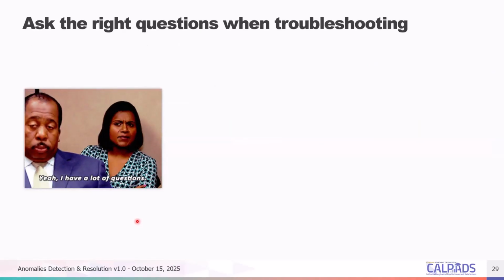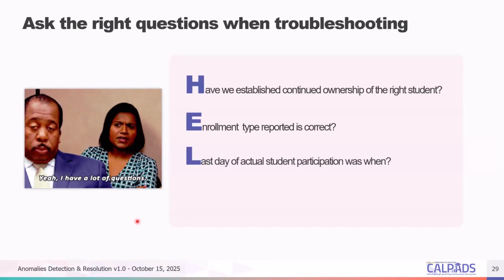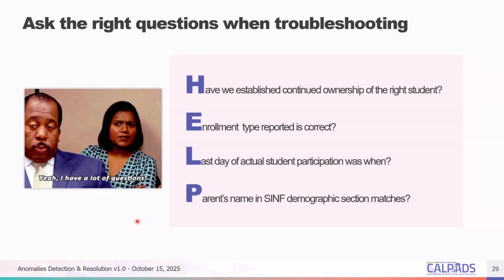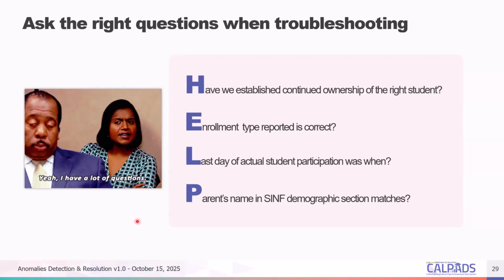So when resolving CCEs, you have to ask the right questions when troubleshooting, right? We have an acrostic here, but I had to force these questions to start with the letters I want to show up. So, have we established continued ownership of the right student? When a CCE occurs, you have to investigate if you still have full ownership, if the student is still in attendance.